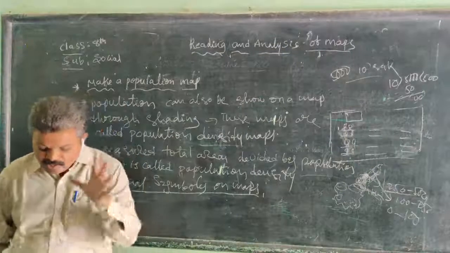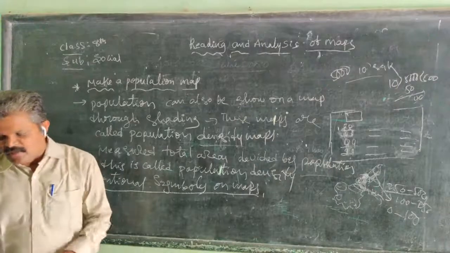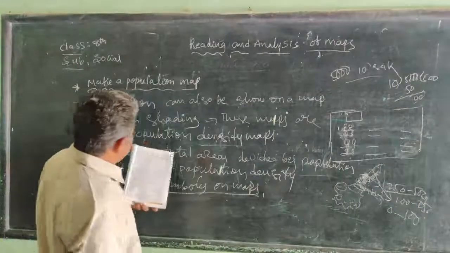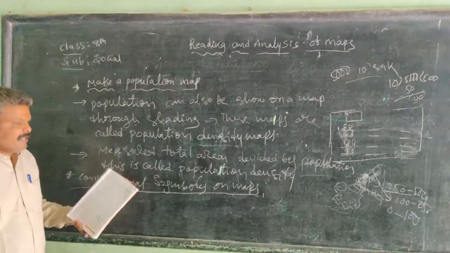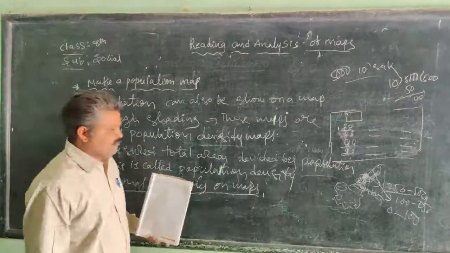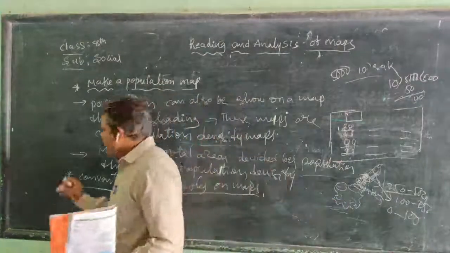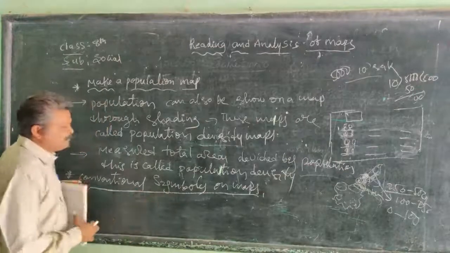Convention means general symbols. So here, the Survey of India, George Everest, and also George Renal, whom we discussed yesterday, used conventional symbols.